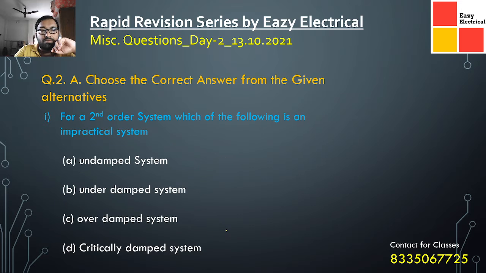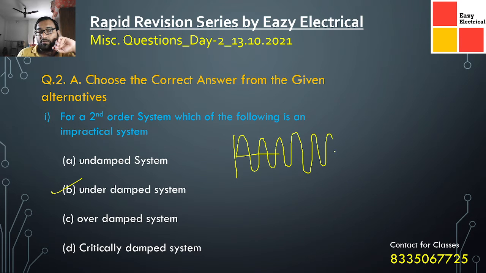Now coming to today's next question. For a second order system, which of the following is an impractical system? Generally, in the real world, we basically use an underdamped system. For an undamped system, we cannot obtain any finite result. If I plot a graph of an undamped system, this is the representation, and there is no damping provided. For an underdamped system, the oscillations reach their final value after a certain delay.